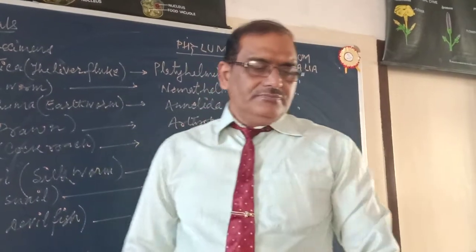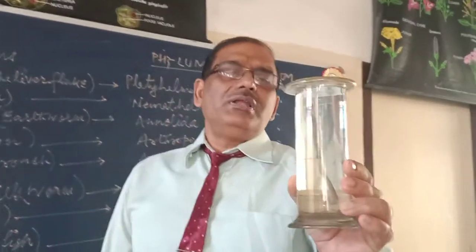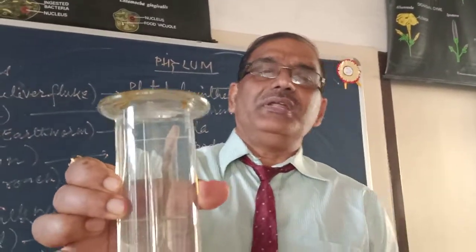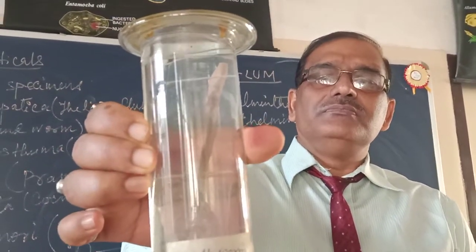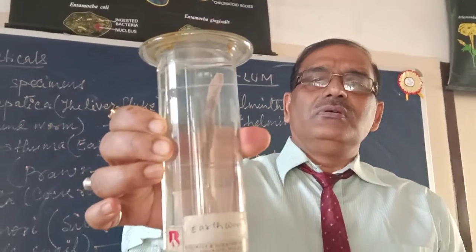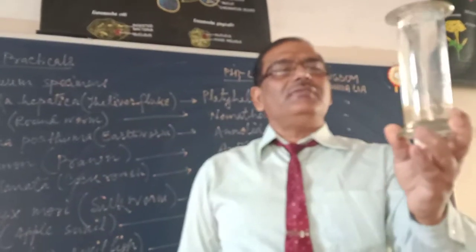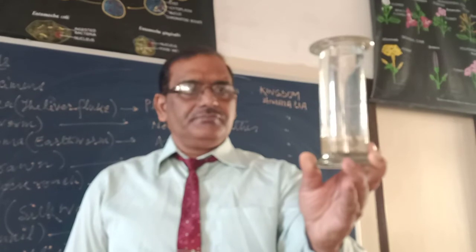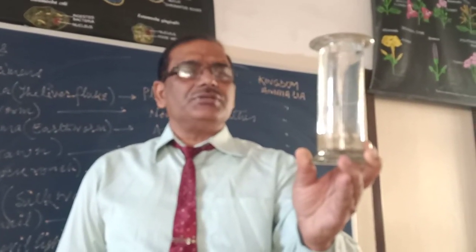Next phylum we are going to discuss is phylum Annelida. You can see this is earthworm, Pheretima. Now what are the important features? This animal is aquatic or semi-aquatic. Body is elongated and soft. Triploblastic. Organ system level of organization.